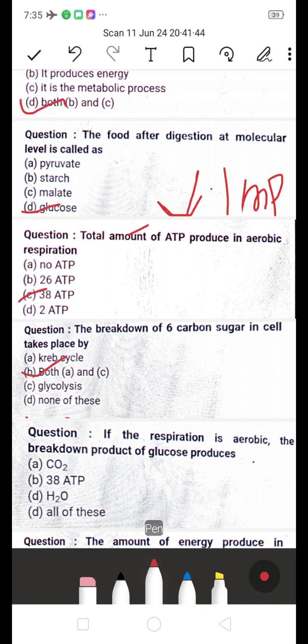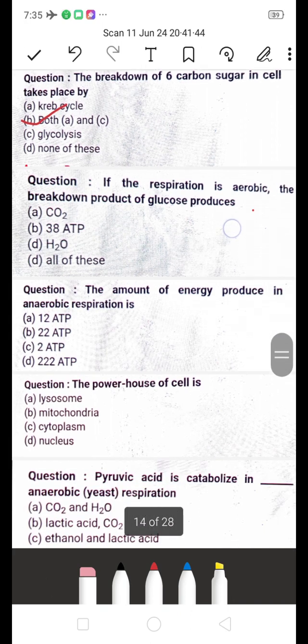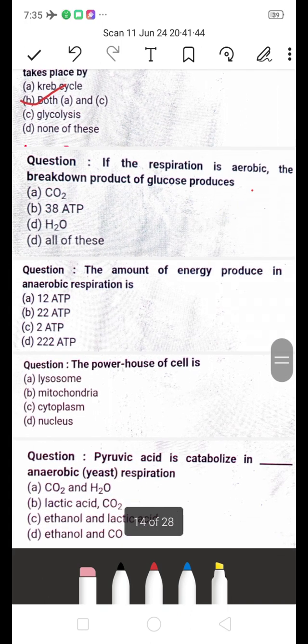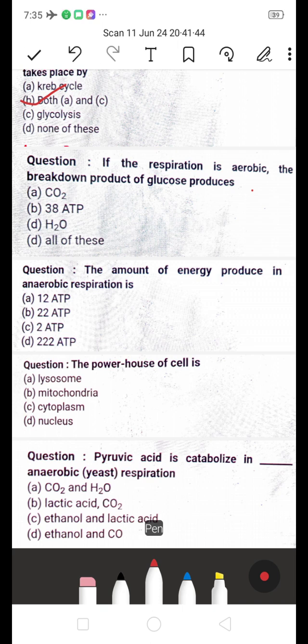Next one, if the respiration is aerobic, the breakdown product of glucose produces: a, CO2; b, 38 ATP; c, H2O; or d, all of this. Which is the right answer? It's all of this. If the respiration is aerobic, the breakdown product of glucose produces all of this. They produce carbon dioxide, 38 ATP, and water molecules also. D is the right answer.